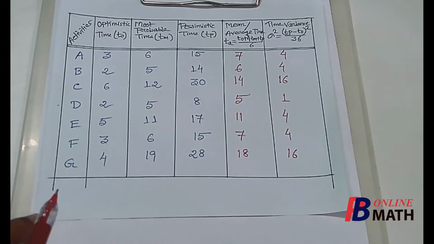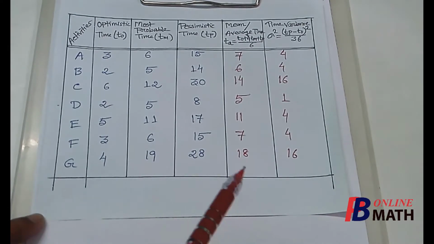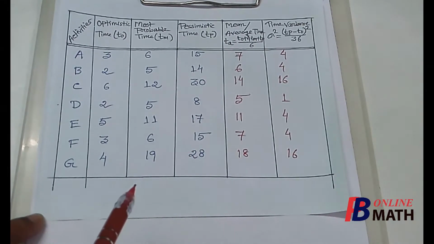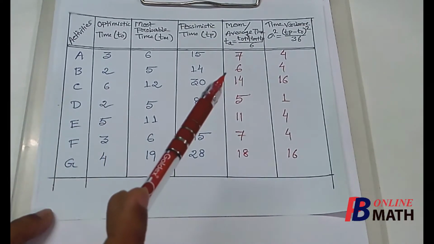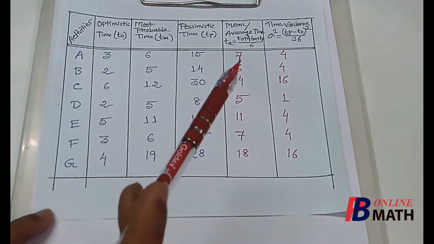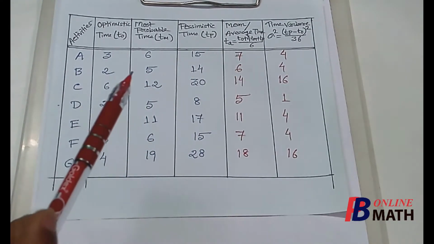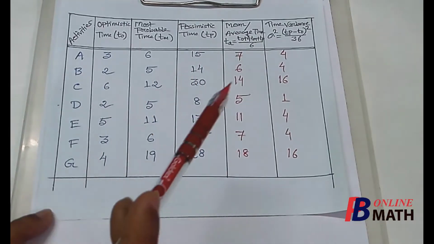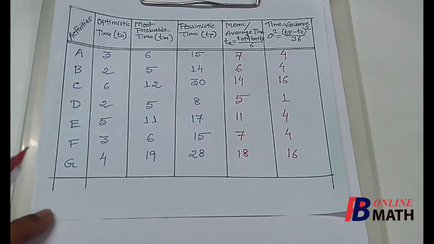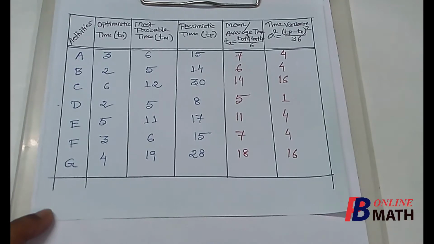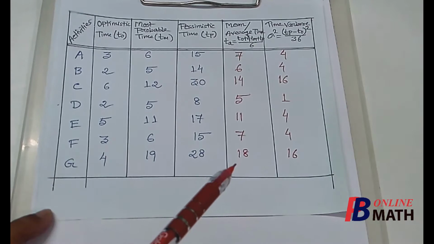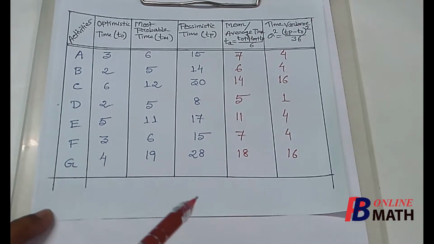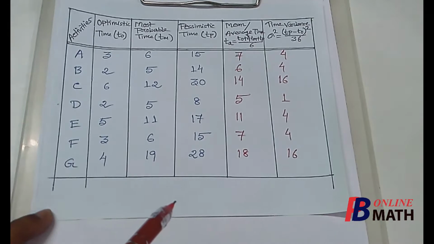Now for the activities we shall use the mean time or the average time instead of these 3 time approximations. That means we shall assume that the average time to complete activity A is 7 days. Similarly, the average time to complete activity B is 6 days, and similarly for the other activities. So now we have the activities with immediate predecessors, and we also know the average time to complete the activities. Now we can easily draw the project network.